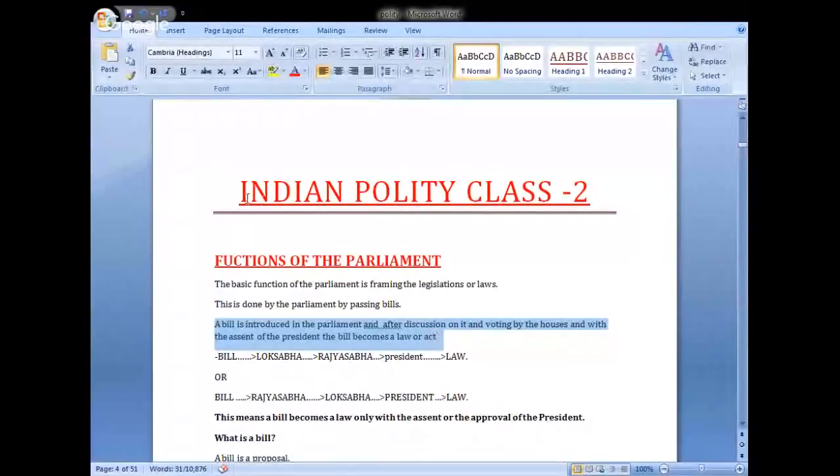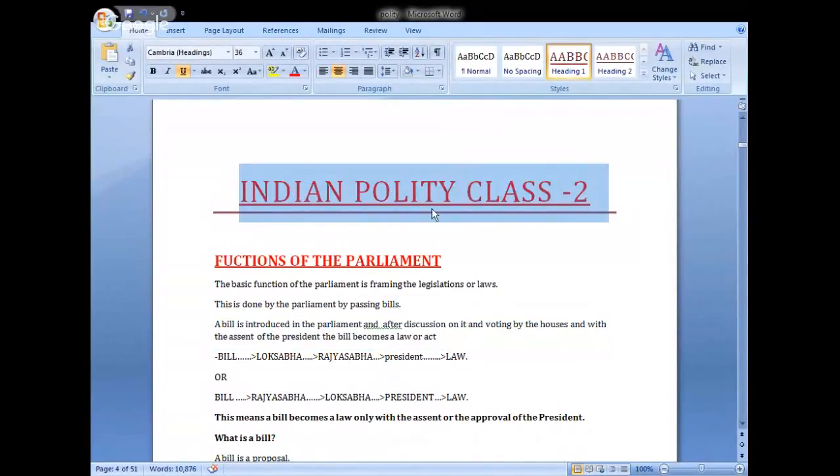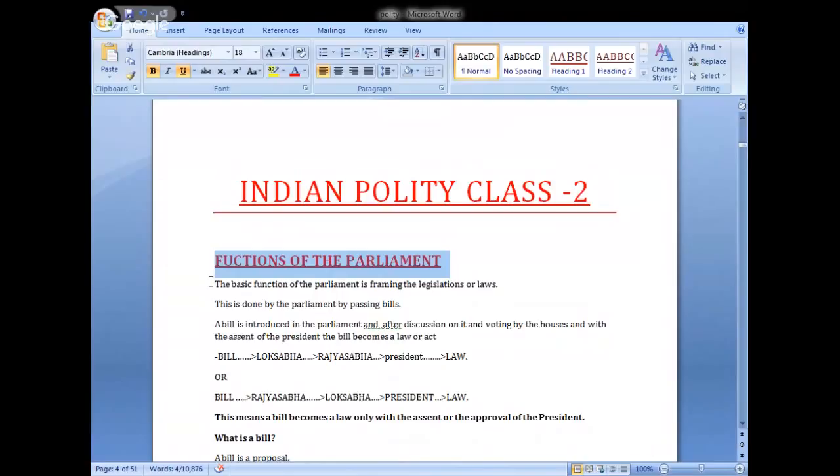Okay, Indian polity class 2. Functions of the parliament. The basic function of the parliament is framing the legislation or laws. It means the basic and important function of any parliament is to make laws. To make laws is the important function of the parliament.